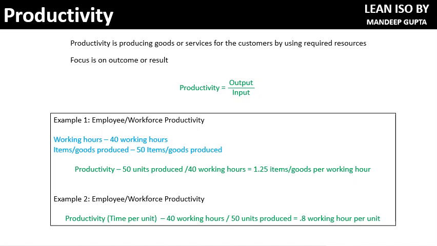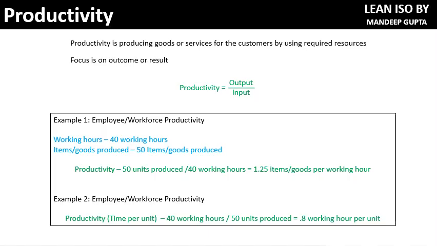This is how organizations look at it. Some organizations will look at 1.25 items or goods produced per working hour, or 0.8 working hours per unit. How they want to calculate productivity and take action is based on the organization. This is how you can calculate productivity for various other factors as well.